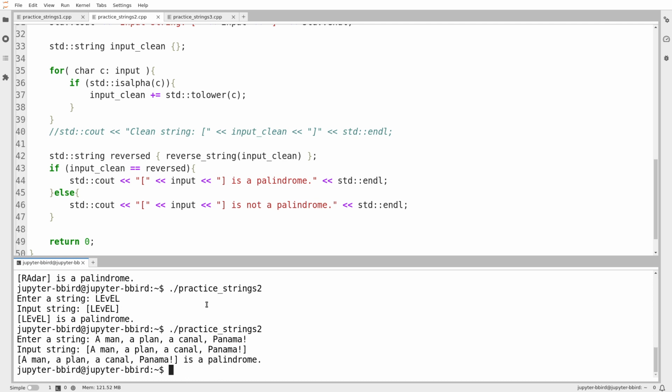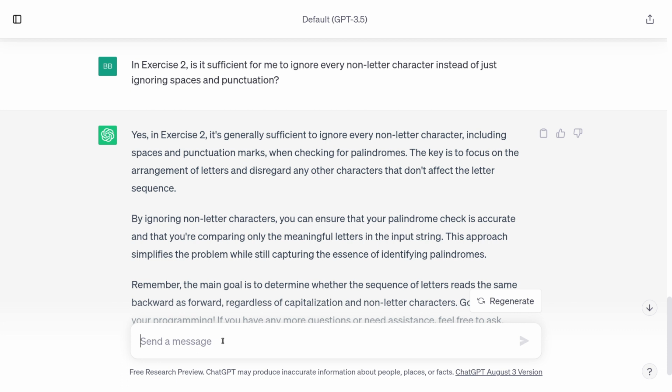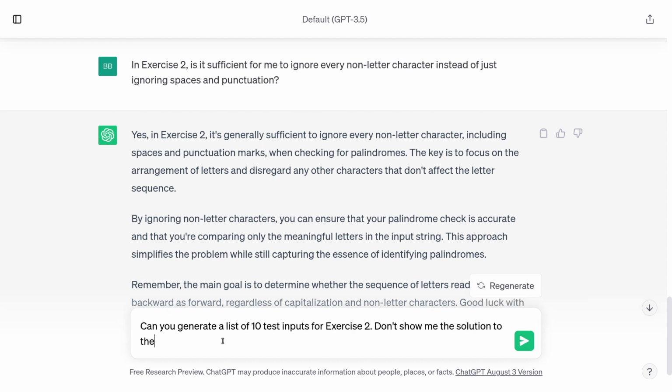Looks like that works. It is a palindrome, so it is able to dispose of all the punctuation and other non-letter characters. Let's see if we can get some other test cases. Can you generate a list of, I don't know, let's do 10 test inputs for exercise 2. Actually, don't show me the solution to the exercise.